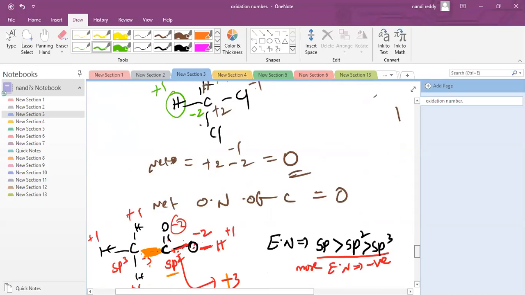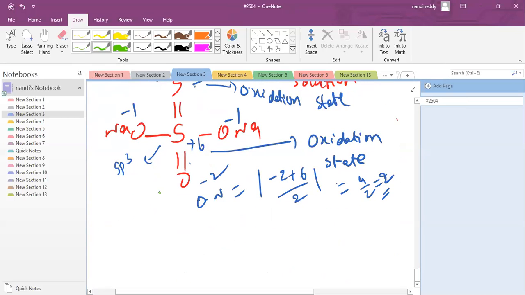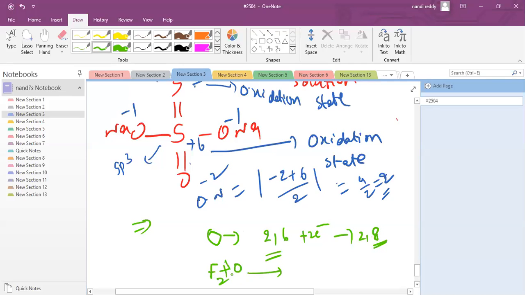Someone asked: why does oxygen show -2? Oxygen is 2, 6 with 6 electrons. If it gains 2 electrons, it easily gets 2, 8, which is a stable configuration. But fluorine, whenever it combines with oxygen, then only you can get a positive charge on oxygen.